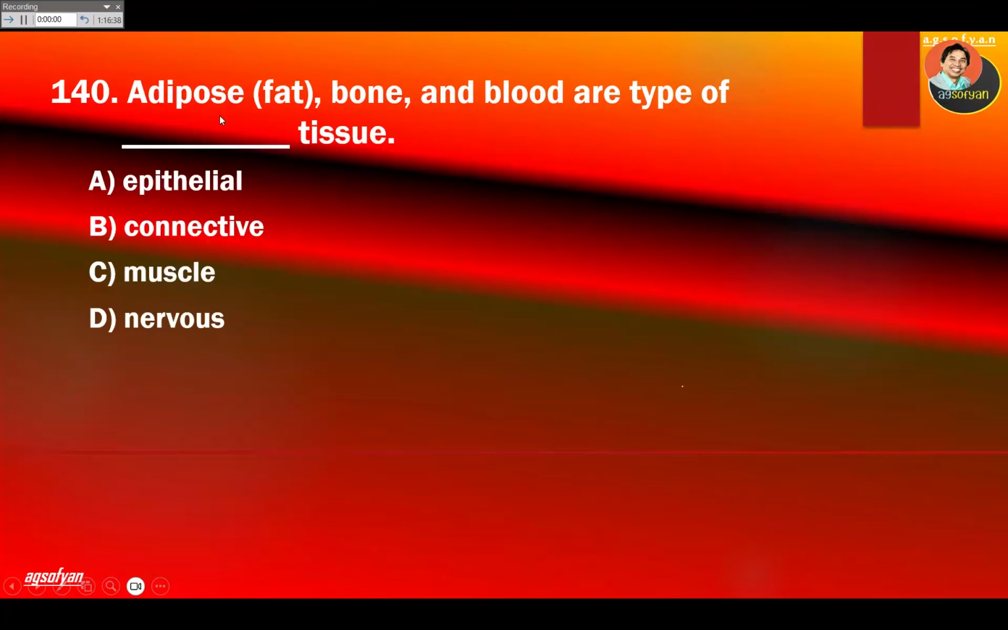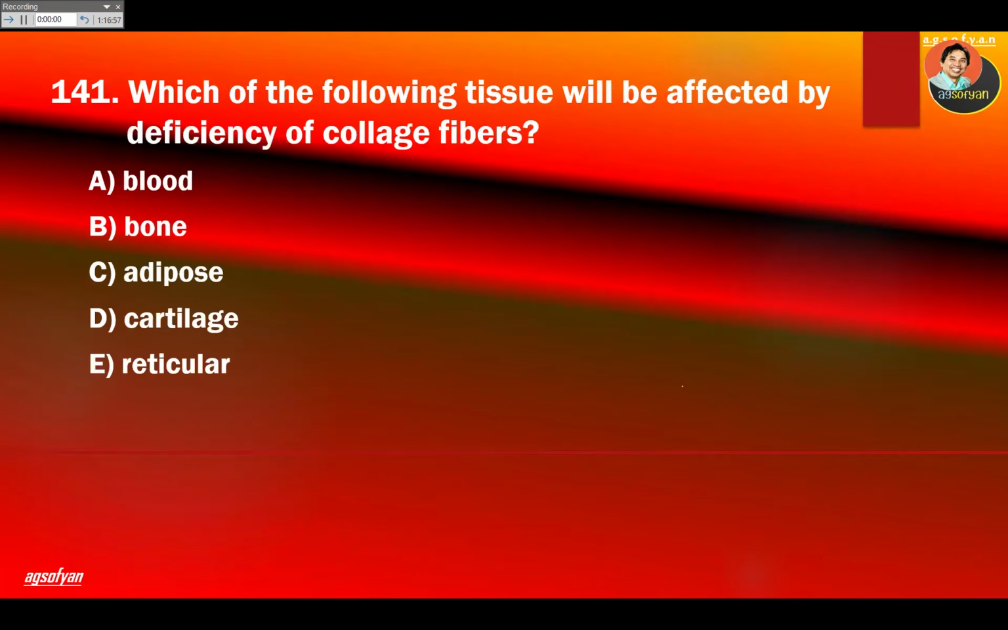Fat tissue, adipose, bone, and blood are types of, they're all connective tissue, because they have cell and matrix around it.